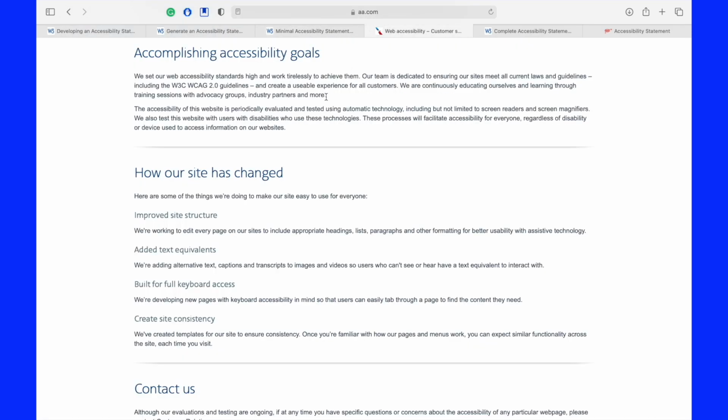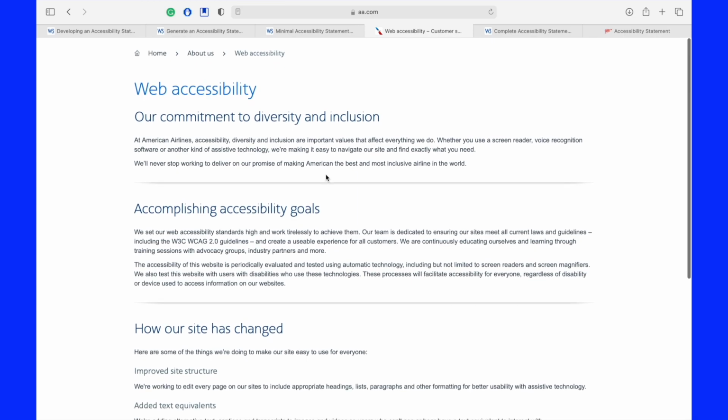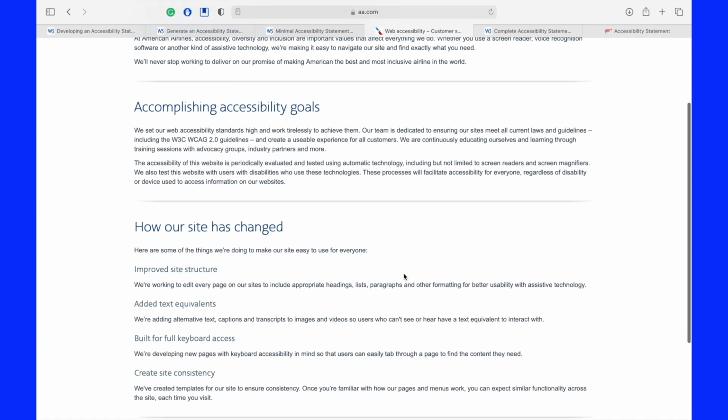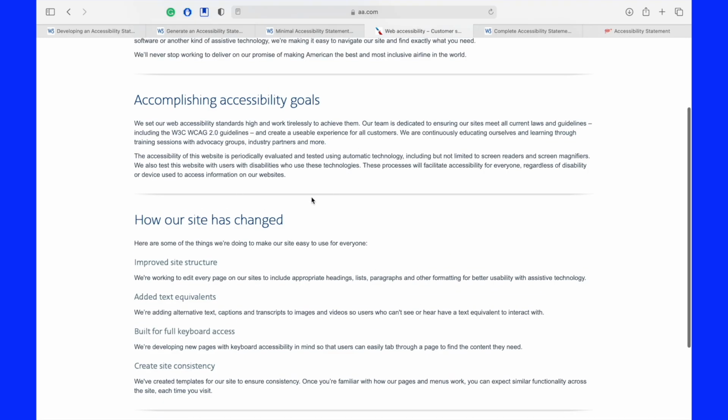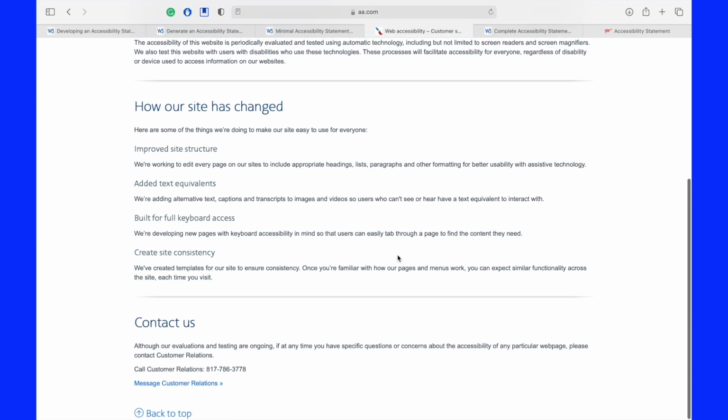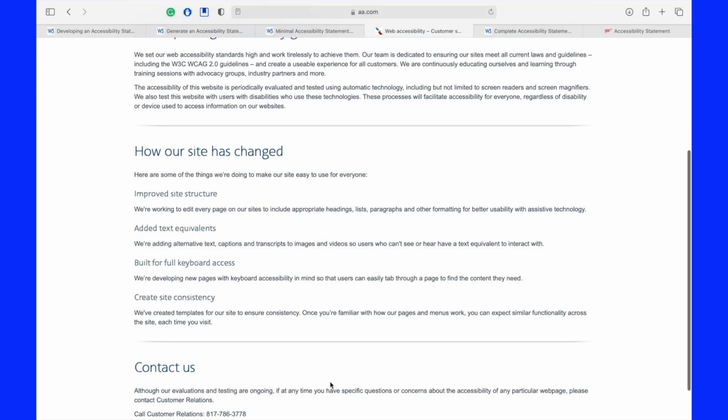So what we can do here is go to the web accessibility statement for American Airlines, and we can see this is very similar to the sample statement the W3C shows us, where they talk about their accessibility goals, how they're going for 2.0 compliance, and they're trying to meet all the guidelines, and that the website is periodically tested, and they're doing the best they can to meet this standard, and that they have different ways of contacting. They give a phone number for specific issues if there's any barrier that is noticed on the site.